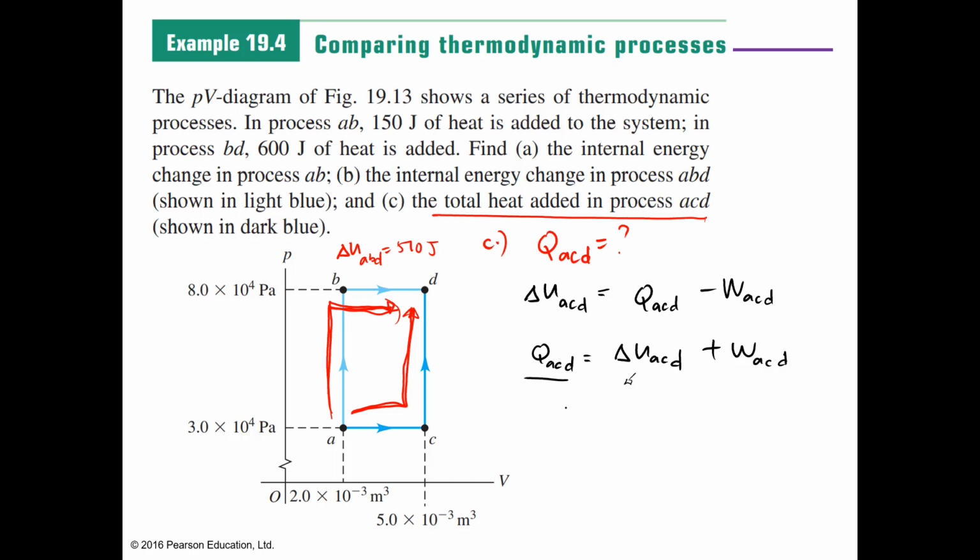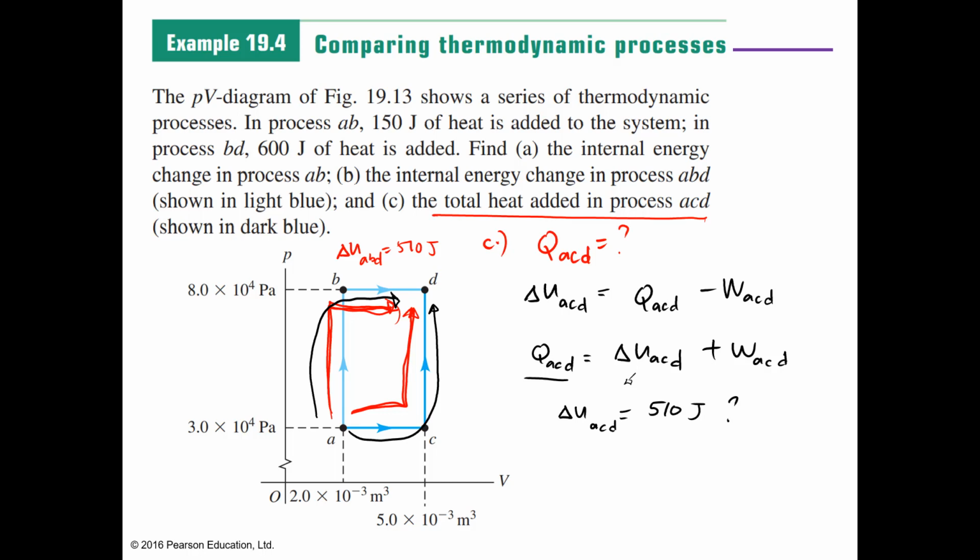First, let us solve for delta U ACD. This is equal to 510 joules. Why? We have to take note that change of internal energy is independent of the path. Whichever path it takes, upper or lower, its internal energy change should be the same.